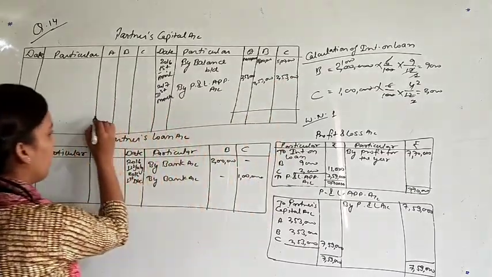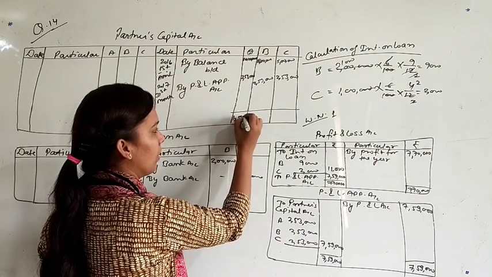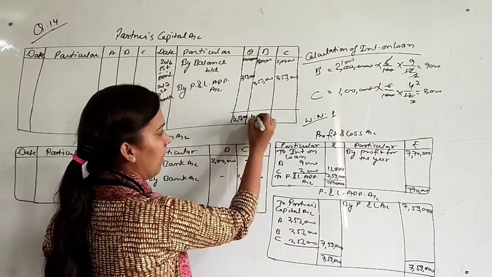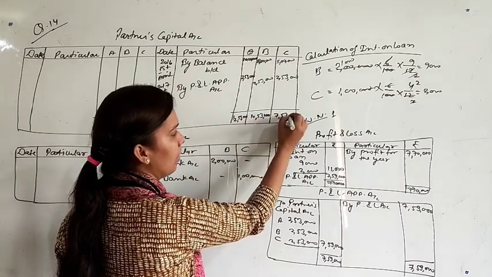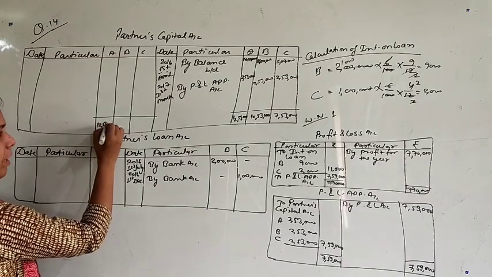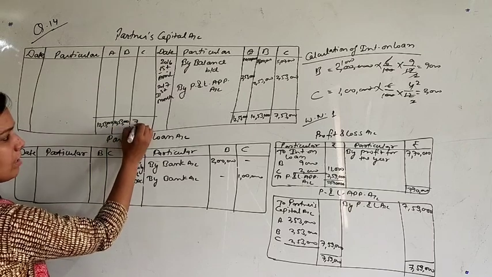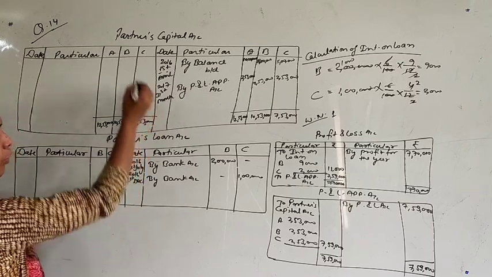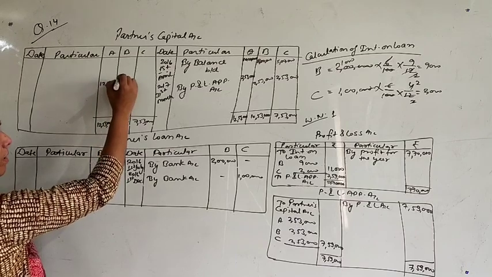You don't have any other item, so just close this account. 12,53,000, 10,53,000 and 7,53,000. The same will be transferred to debit side, 12,53, 10,53 and 7,53. You don't have to deduct any item, so this balance will be your closing balance.